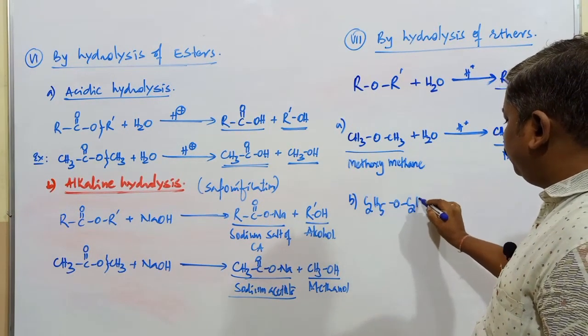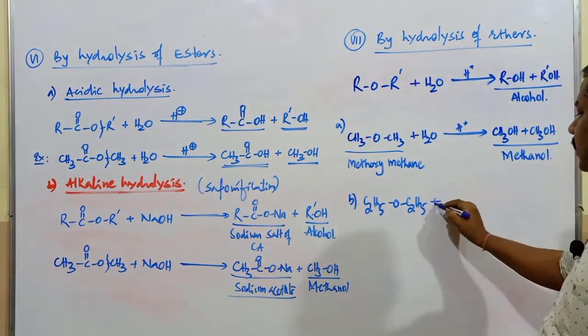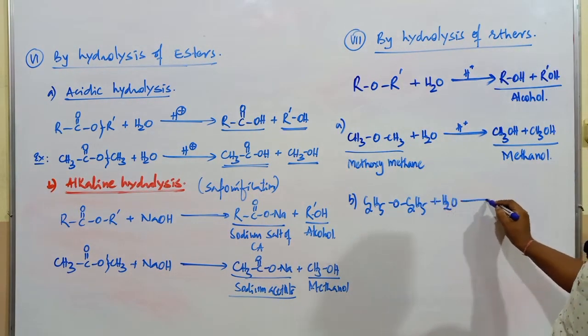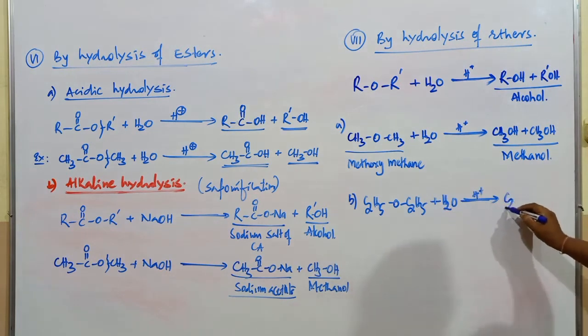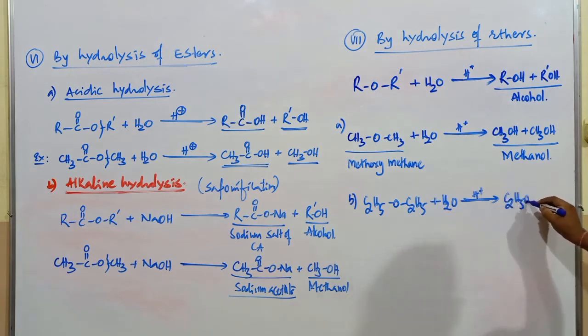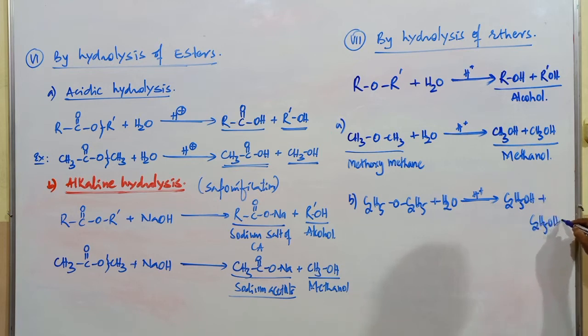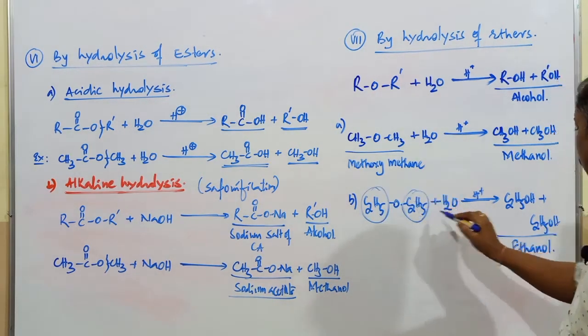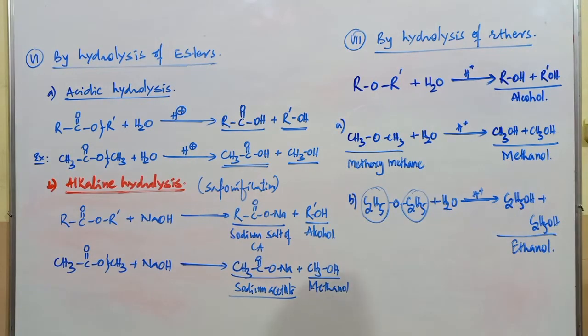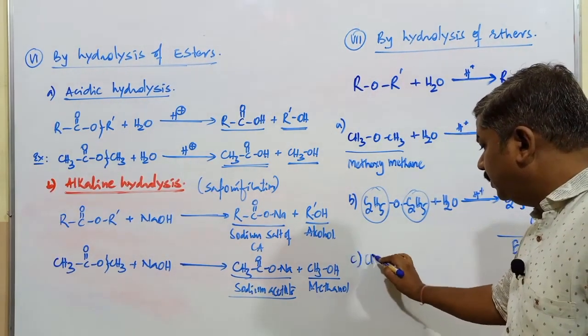One example, C2H5OC2H5, diethyl ether, plus H2O. What happens? This gives C2H5OH plus C2H5OH. So both compounds are found to be which one? It is the ethanol compound. When alkyl groups are the same, the alcohols are the same. When alkyl groups are different, the alcohols are different.